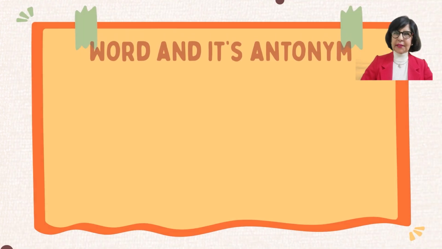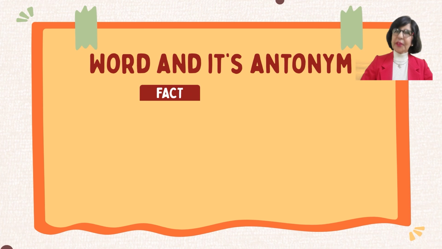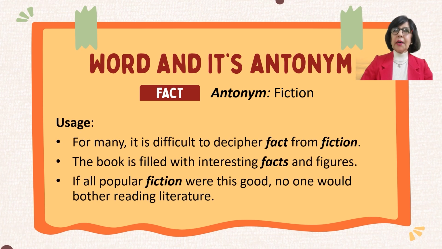The next word is fact, and its antonym is fiction. Fact represents the truth and fiction falsehood. For example, for many, it is difficult to decipher fact from fiction. The book is filled with interesting facts and figures. If all popular fiction were this good, no one would bother reading literature.